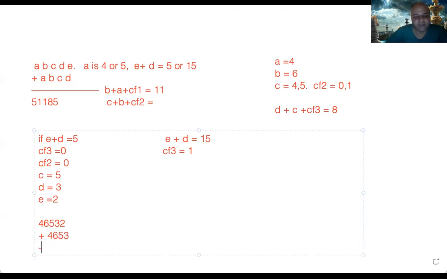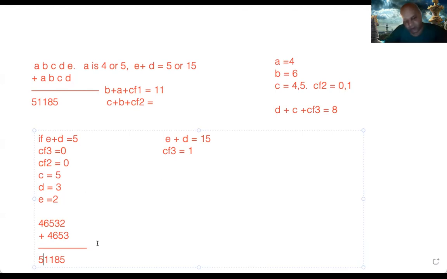What is the value we get? Either we'll get it here or the other way around. So now 2 plus 3 is 5. We start with 5. Then 3 plus 5 is 8. Then 6 plus 5 is 11. Carry forward 1. 6 plus 4 is 10, plus carry forward 1 is 11. You take 1 and carry forward 1 and we get 1. So 51185. We got it. So this is the number.